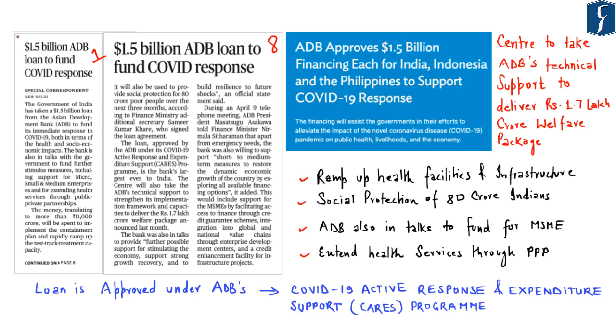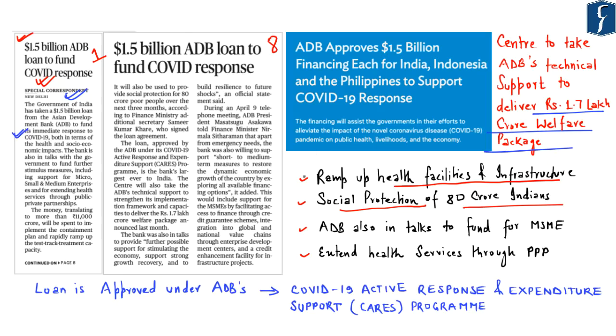It says $1.5 billion ADB loan to fund COVID response. So, according to this news, the government of India has taken a loan of $1.5 billion from Asian Development Bank. This loan has been taken by the government of India in order to ramp up or improve its health facilities and infrastructure, and also to provide social protection to 80 crore Indians, as has been promised by the central government with respect to its rupees 1.7 lakh crore welfare package.